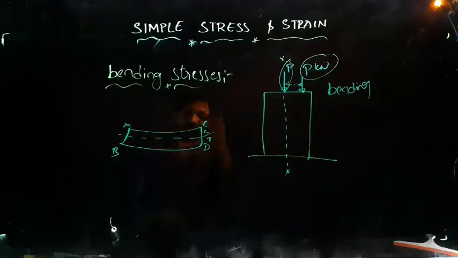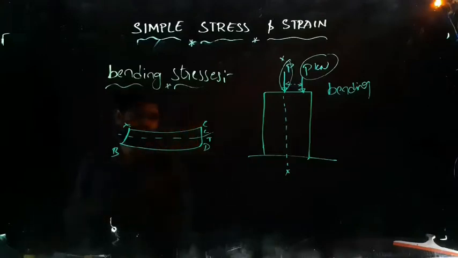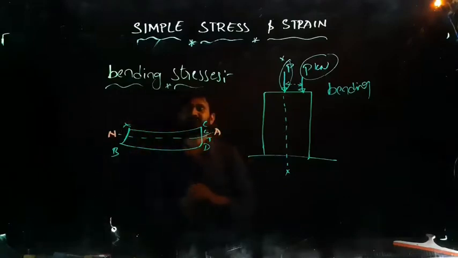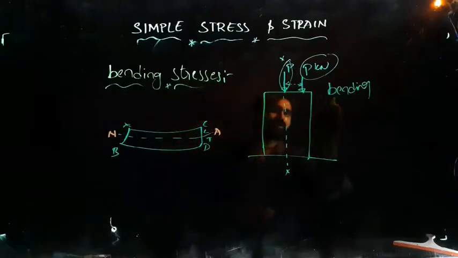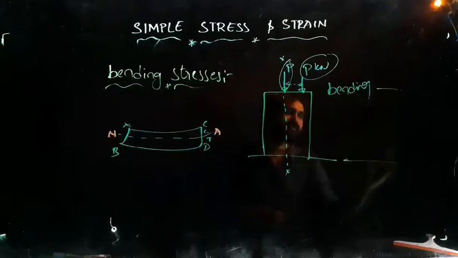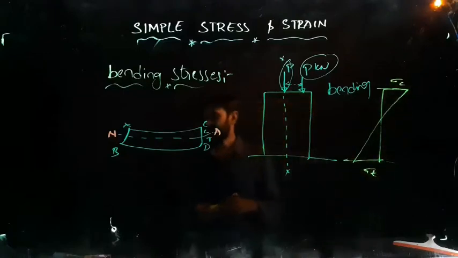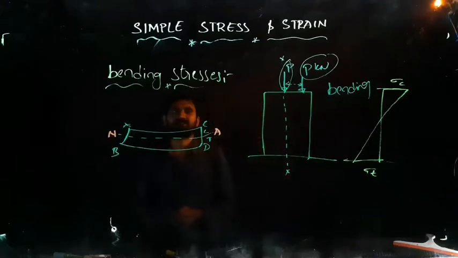Half of this will be in compression, half of this will be in tension, and the middlemost point we'll call the neutral axis. Neutral axis in the sense, this will neither go for compression nor for tension. If you want to draw over here also, I can. Here this is my bending, so this is compression, this will be tension. Like this the bending moment is going to be generated. So these are called bending stresses, right?